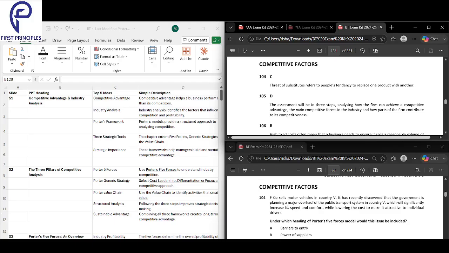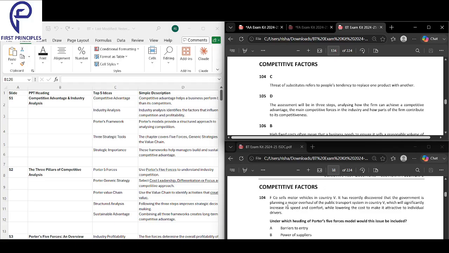So the first question is telling us that there's a company called F company. They sell motor vehicles. The government in country V is planning to improve public transport. This will make the transport cheaper, faster, and more comfortable. So people might want to stop buying cars and use public transport instead. So this falls under what? This falls under the barrier to entry, the power of supply, threat of substitutes.